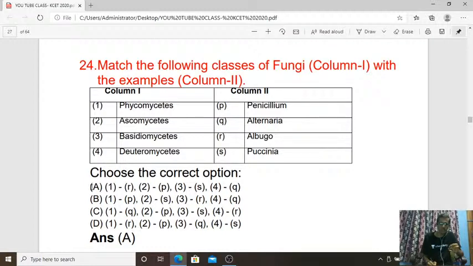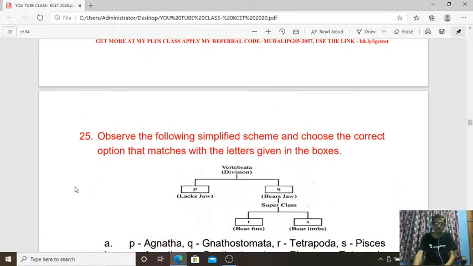Third, Basidiomycetes, that is Puccinia. And fourth, Deuteromycetes, that is Alternaria. So the answer is A for the 24th question. So match the fungi class with the examples in the second column.